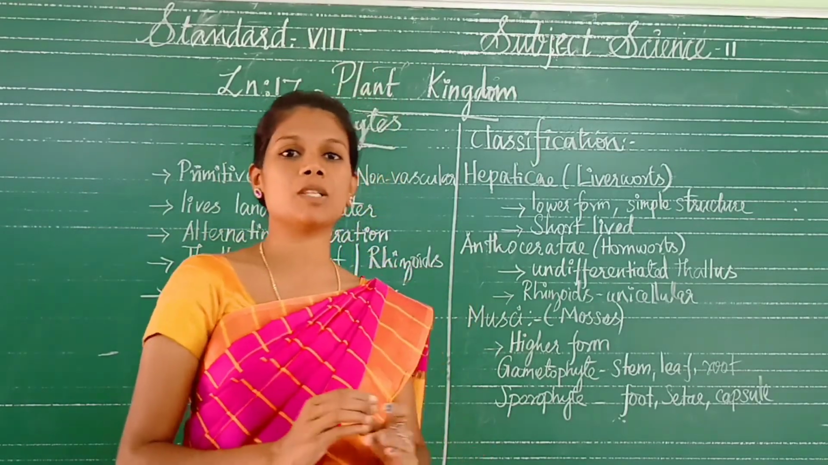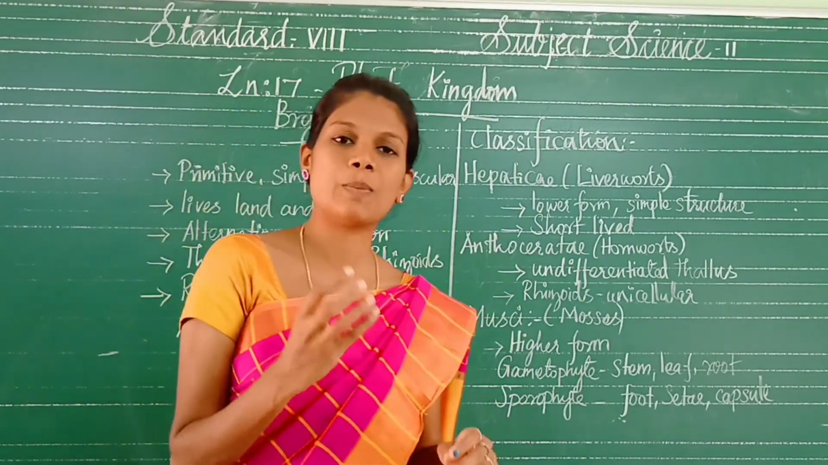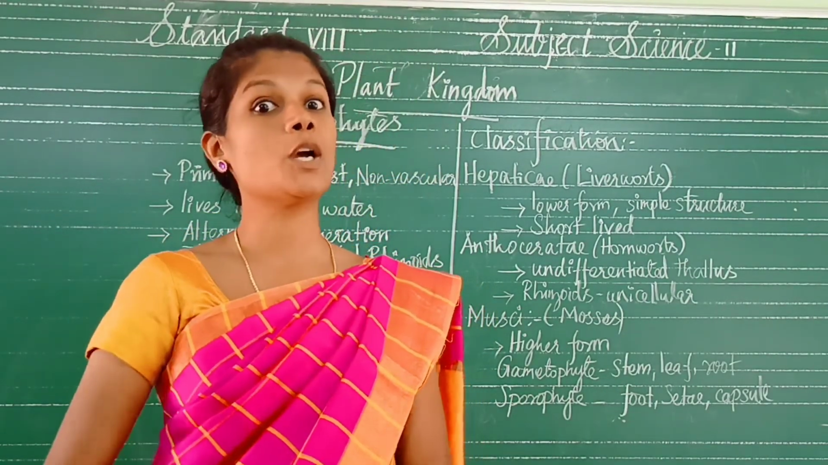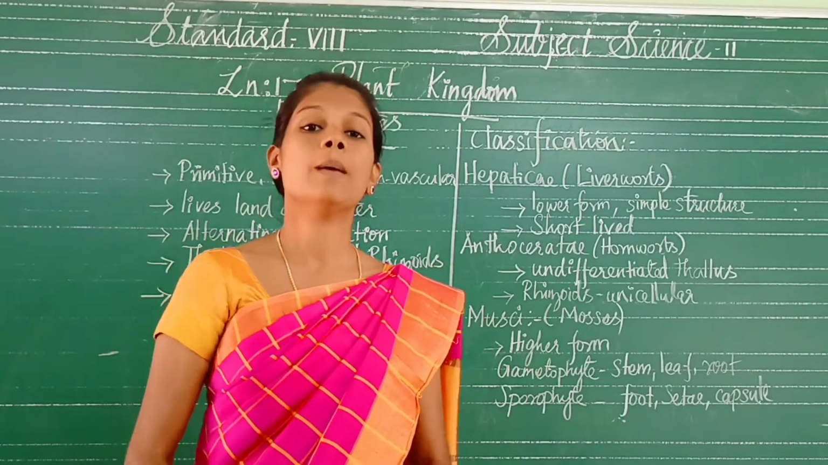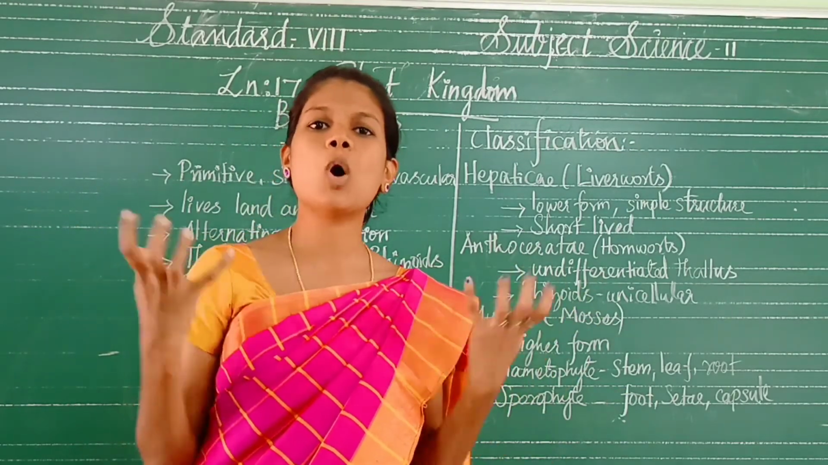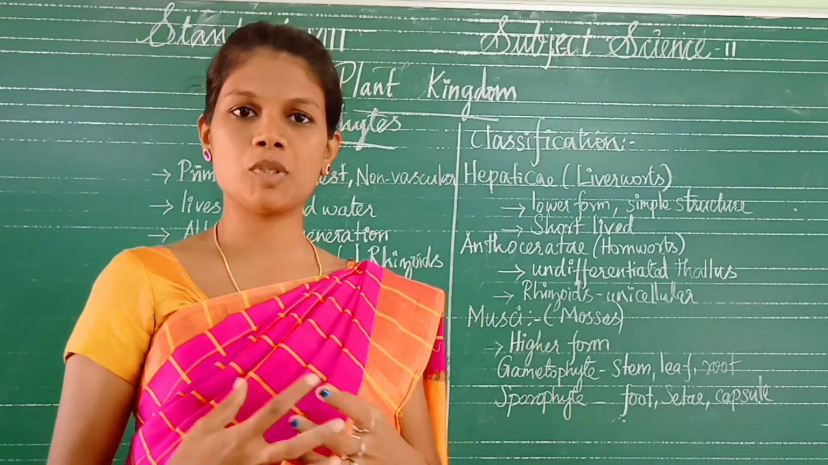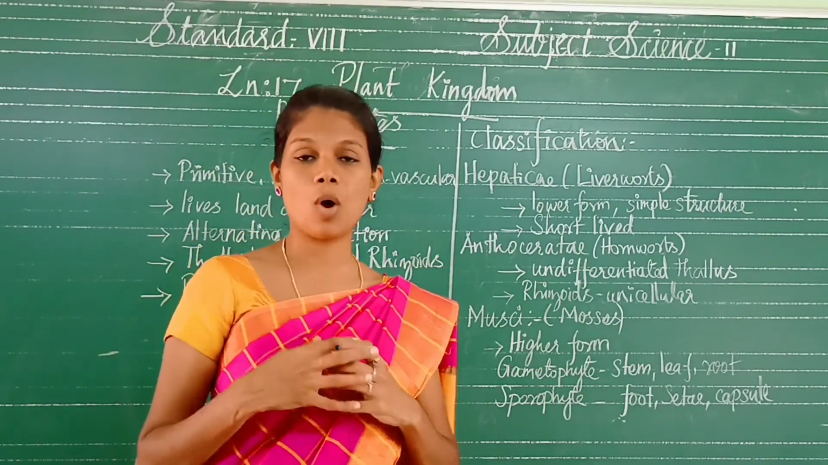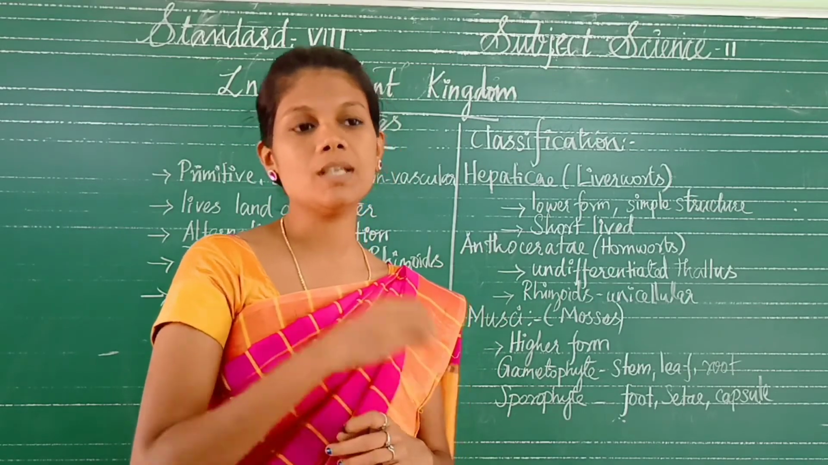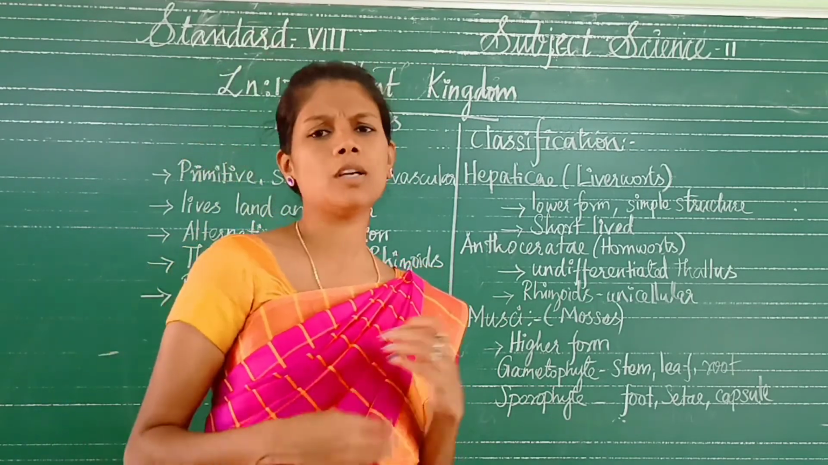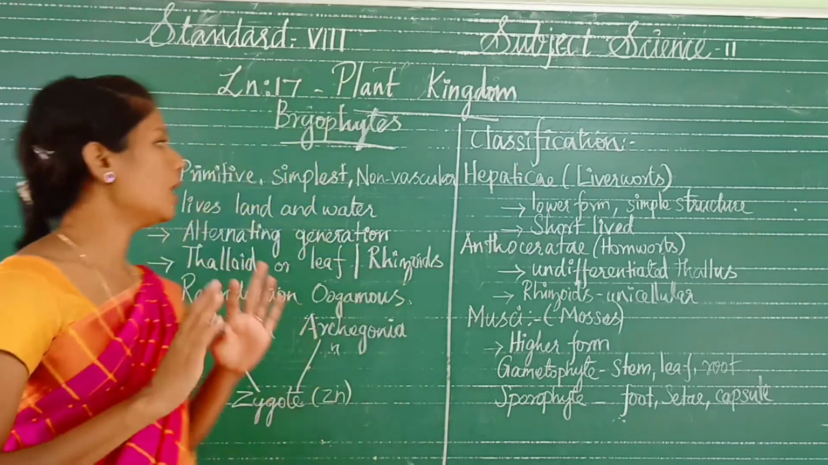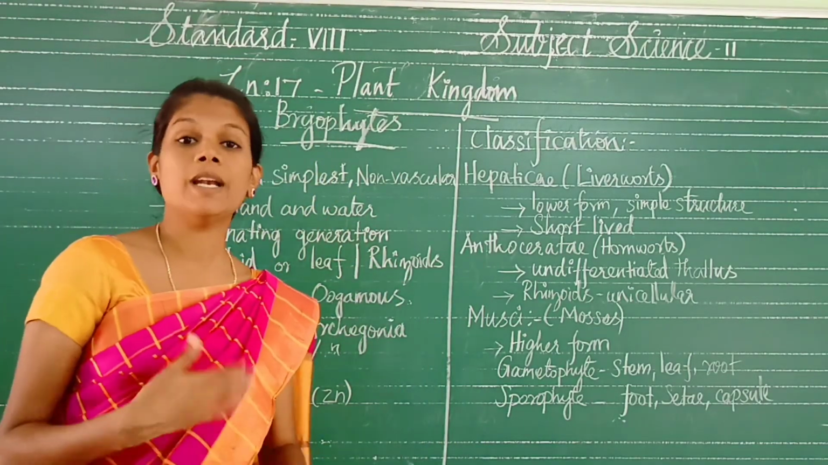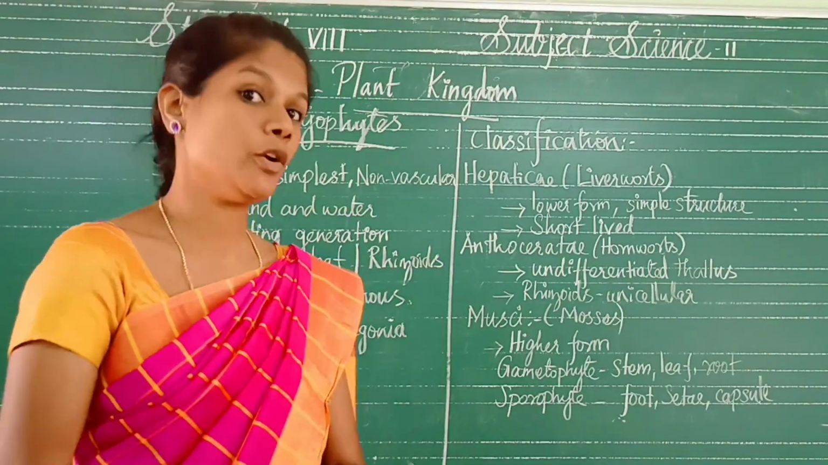Next one, sphagnum moss. Have you heard this word sphagnum moss anywhere? It is mostly used by gardeners, for gardening purposes, because it absorbs lots of water, like cotton. So they use this sphagnum moss for gardening. These are the economic importance of the bryophytes. So the topic of bryophytes is completed. Next, we have to discuss the pteridophytes.